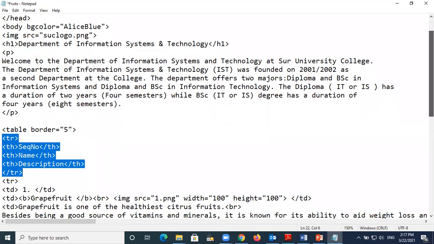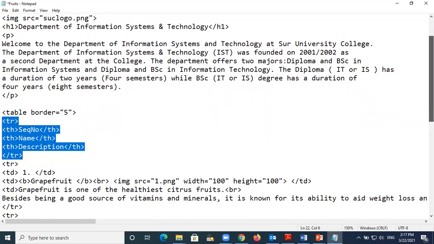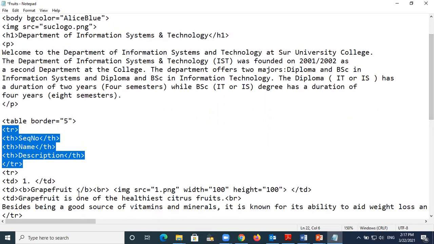So after this, the first one is going to be written now. Here also, the second one, now you are going to enter. The first one, the sequence number, you say that this is number 1 here. And for number 1, you are going to give the name of the product. For example, I have a fruit. I talk about the fruit. This is called the grapefruit, one of the fruit.